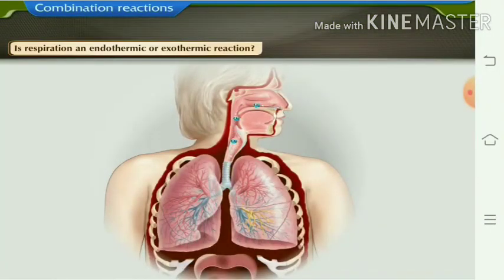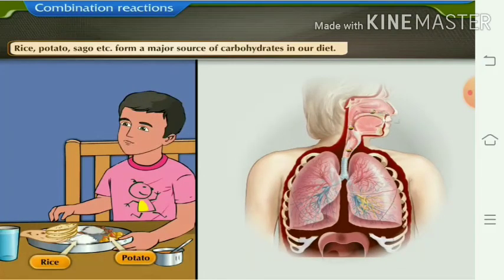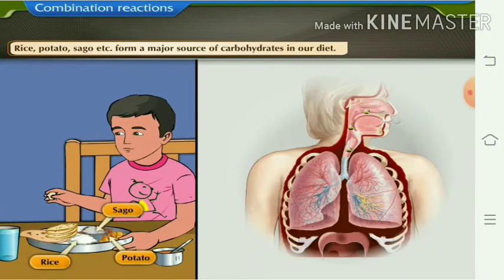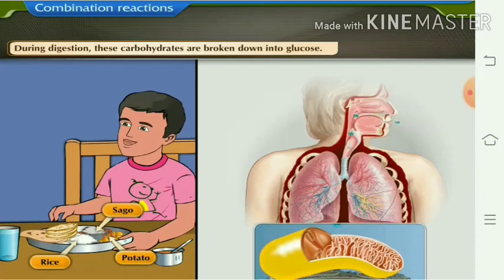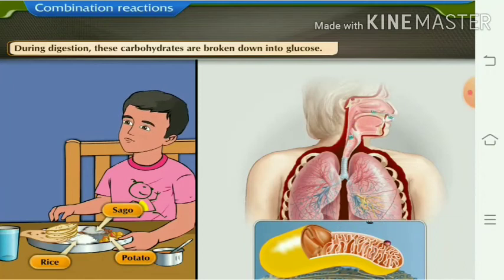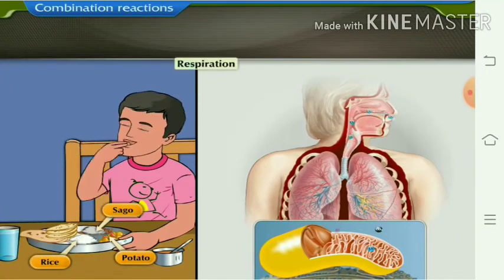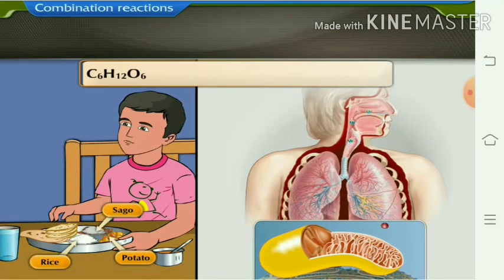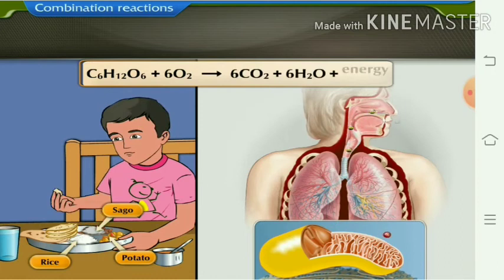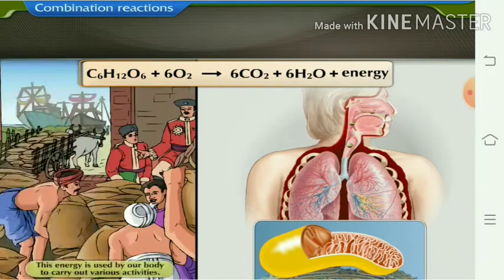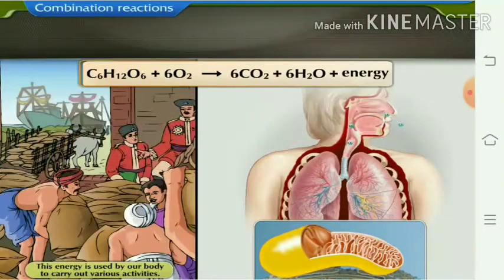Now we will see one more example of combination in everyday life, that is, respiration, where we breathe in and breathe out. When you take food it gets digested, and during digestion the complex food material, suppose carbohydrate that we get from sago, potato, rice, gets converted into simpler product, glucose.